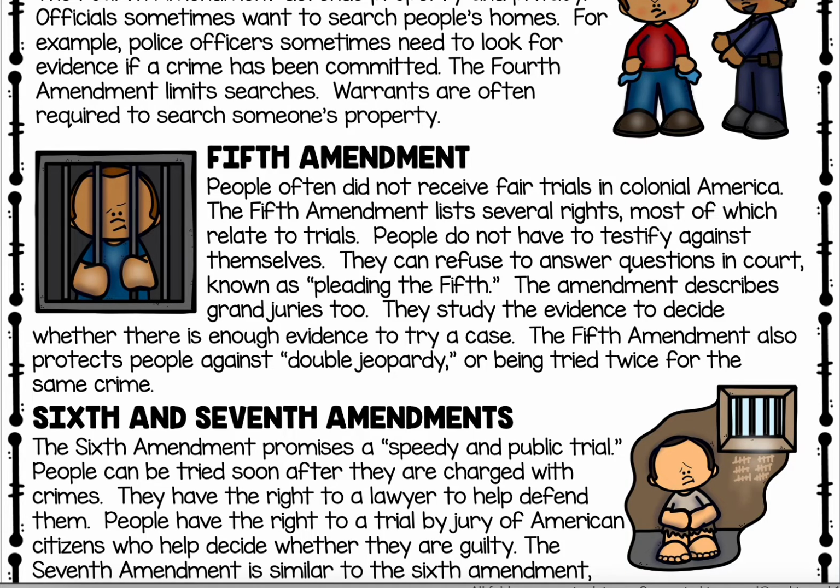People often did not receive fair trials in colonial America. The Fifth Amendment lists several rights, most of which relate to trials. People do not have to testify against themselves. They can refuse to answer questions in court, known as pleading the Fifth. The amendment describes grand juries too. They study the evidence to decide whether there is enough evidence to try a case. The Fifth Amendment also protects people against double jeopardy, or being tried twice for the same crime.